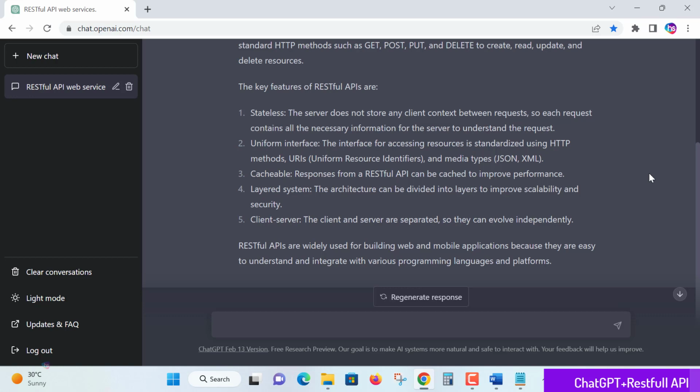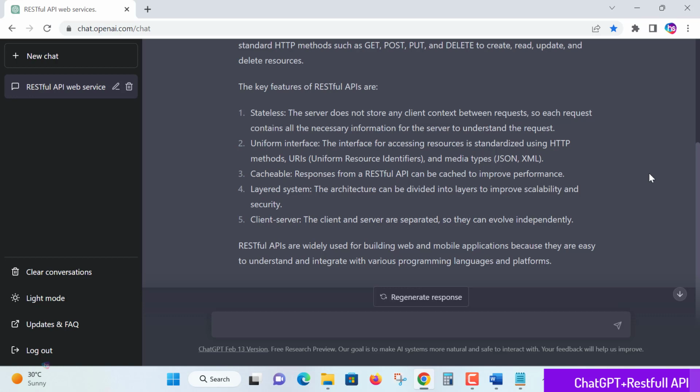And layered system. The architecture can be divided into layers to improve scalability and security. Most security in RESTful is implemented with something like a randomly generated token system to authenticate whether the request is genuine or not.